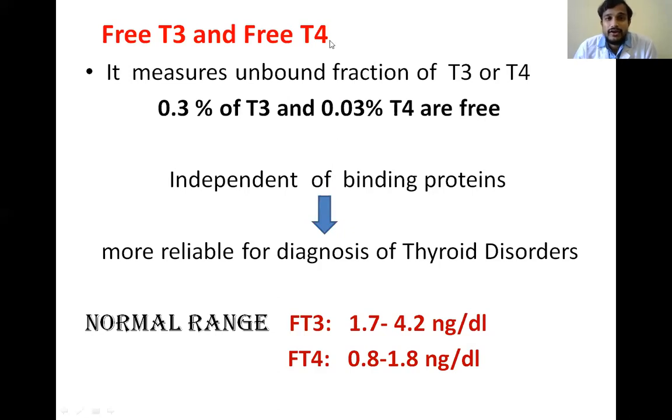Because they are not bound, they are independent of the binding proteins, so they are more reliable for the diagnosis of thyroid diseases. In case of borderline values of T3 and T4, we use the free T3 and free T4, that is FT3 and FT4, for the diagnosis of different thyroid disorders. The normal ranges are 1.7 to 4.2 and 0.8 to 1.8 nanogram per deciliter.